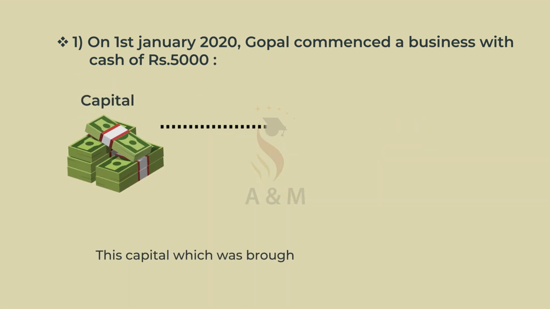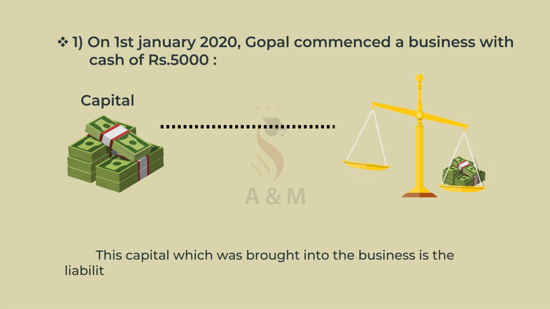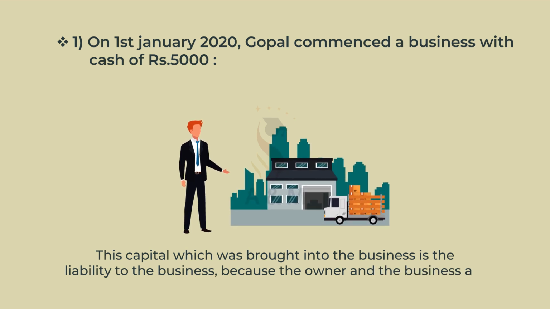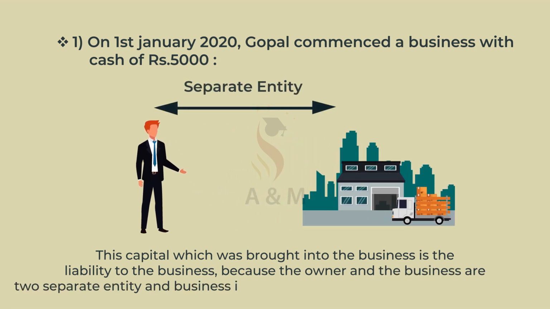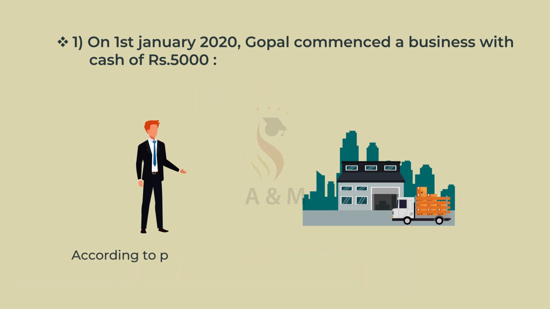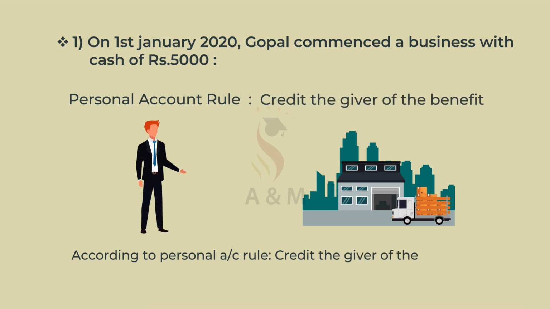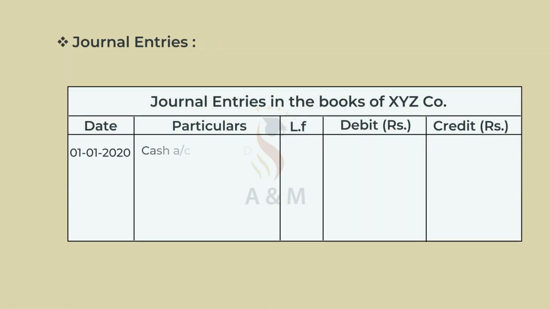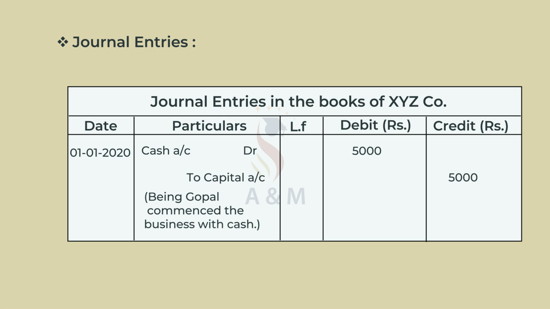This capital which was brought into the business is a liability to the business, because the owner and the business are two separate entities and the business is bound to pay back the money to the owner. According to the personal account rule, credit the giver of the benefit. Therefore, credit the capital account. And the journal entry is cash account debtor 5,000 to capital account 5,000, being Gopal commenced the business with cash.